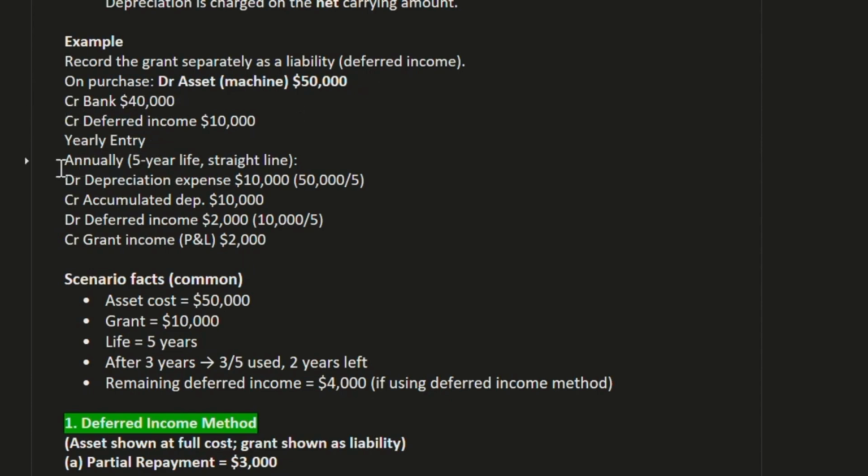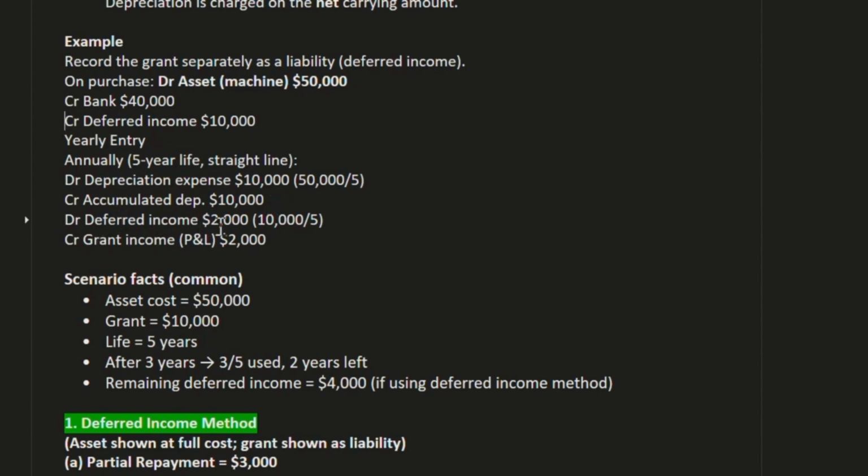Yearly entry. Now, annually, we have a 5-year life for that asset, and the depreciation method we are using is straight line depreciation. So depreciation expense will be 50,000 divided by 5, because in total we have 5 years. So each year depreciation expense will be 10,000 and CR accumulated depreciation. This will be the journal entry: DR depreciation 10,000 and CR accumulated depreciation 10,000.